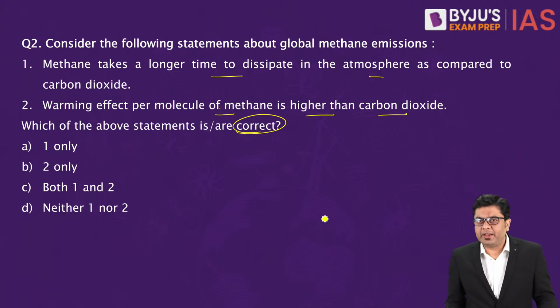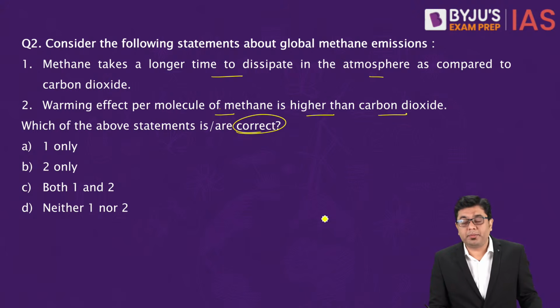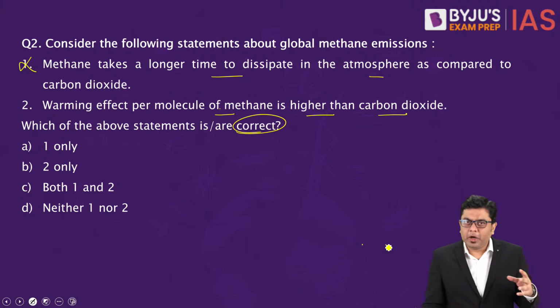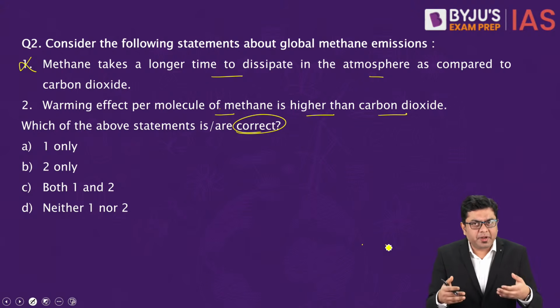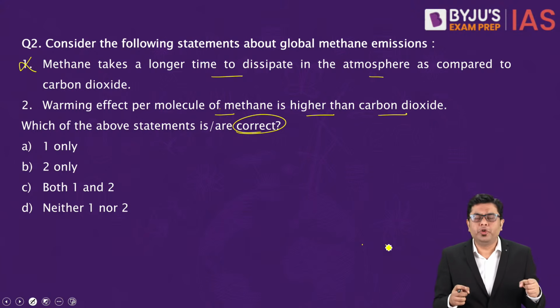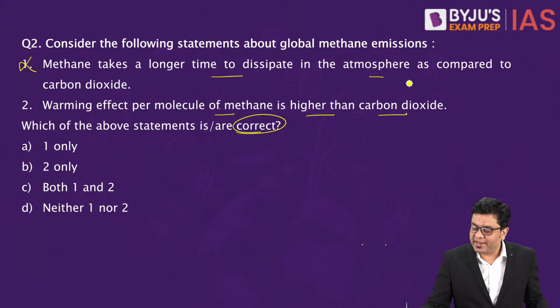When we take a look at the first statement, it takes a longer time to dissipate in the atmosphere as compared to carbon dioxide. This is going to be incorrect. Because when we talk about methane, as we will take a look at it shortly, methane is one of those short-lived climate pollutants, as it is referred to as SLCP.